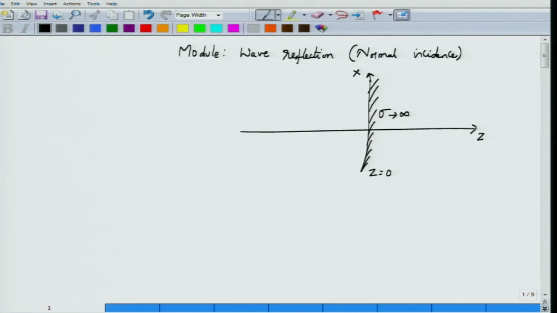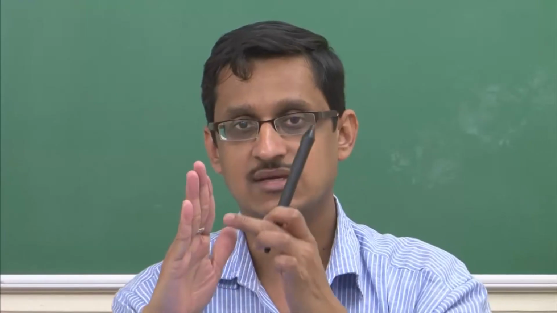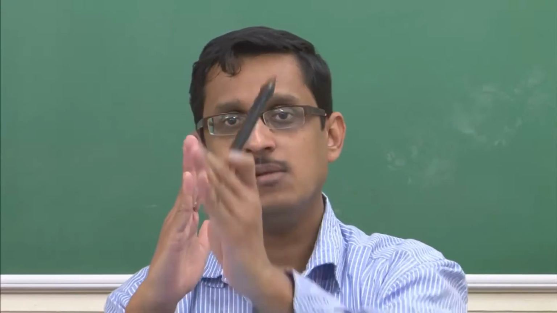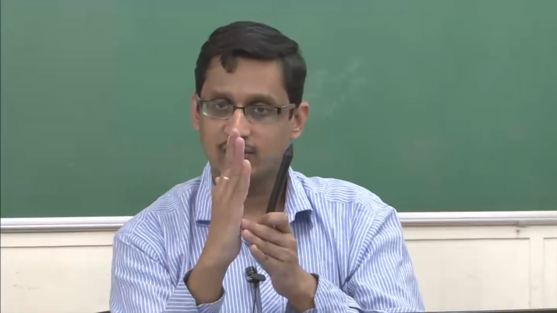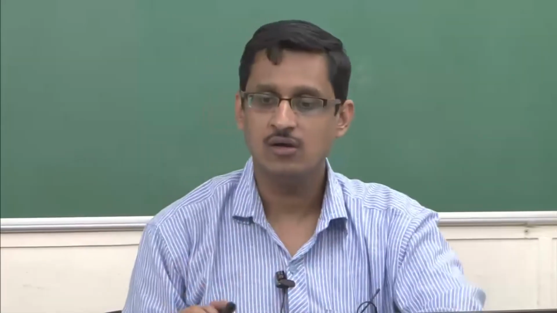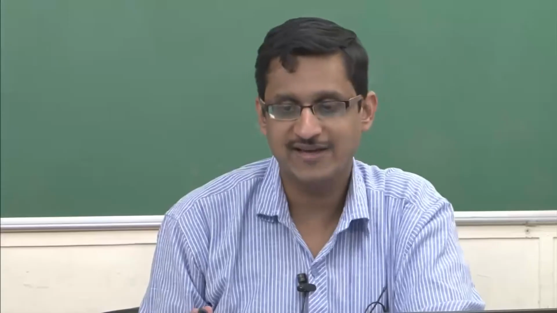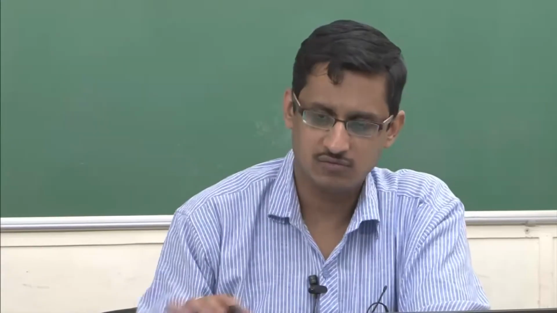My finger would point along the x axis and this thumb would point along the y axis, forming a plane which is kept at z is equal to 0, and to the right of this plane is all a conducting medium, and to the left of this plane we can assume a perfect dielectric or free space.